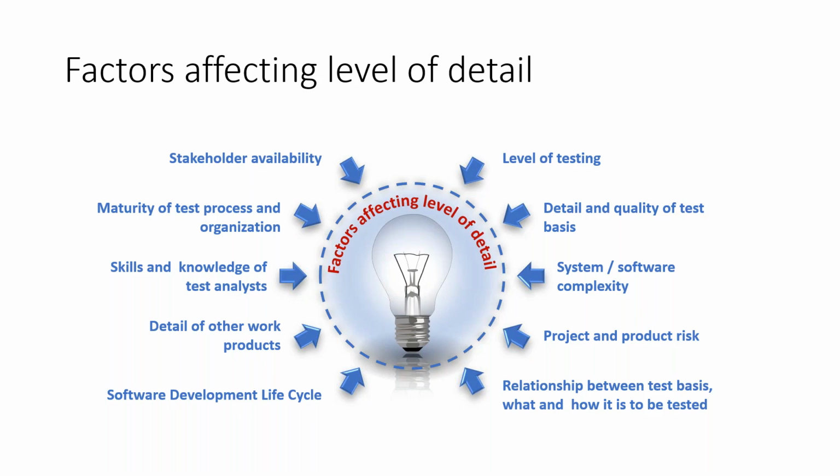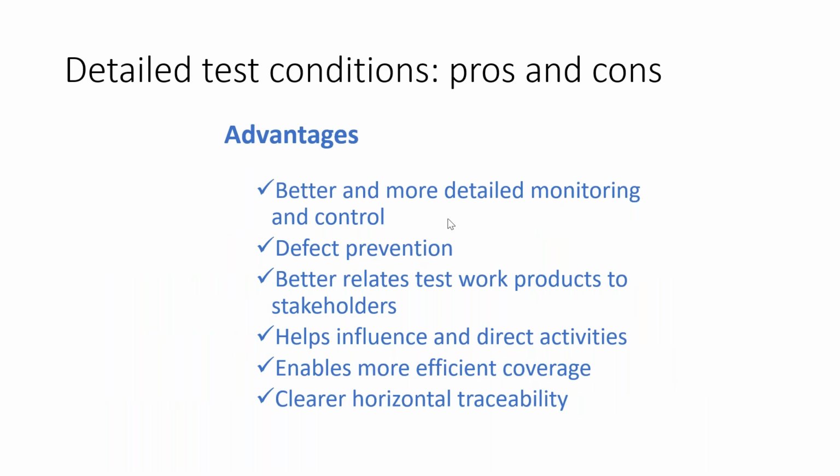So what is the advantage if you do detailed test documentation, the pros and cons? So actually, if you do detailed test conditions, advantages are you will have better and more detailed monitoring and control. So you can put in all your backward and forward traceability, and you can carefully monitor the project, give good coaching to your teams, and you can really be in control.